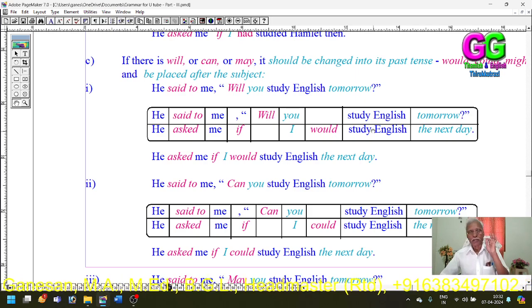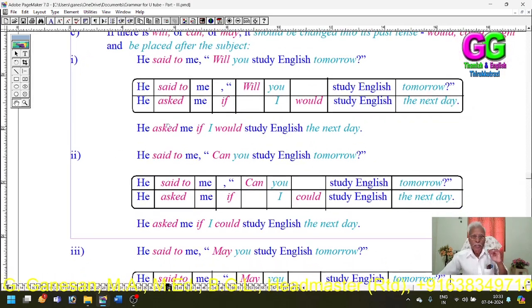Then the remaining verb should have no change, it should be kept. Then the adverb tomorrow has been changed into the next day. That's all. He said to me, "Will you study English tomorrow?" He asked me if I would study English the next day.